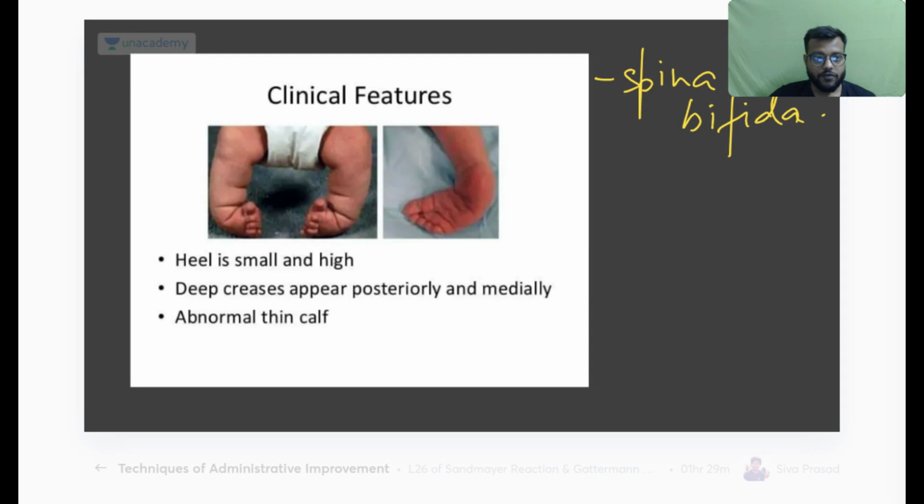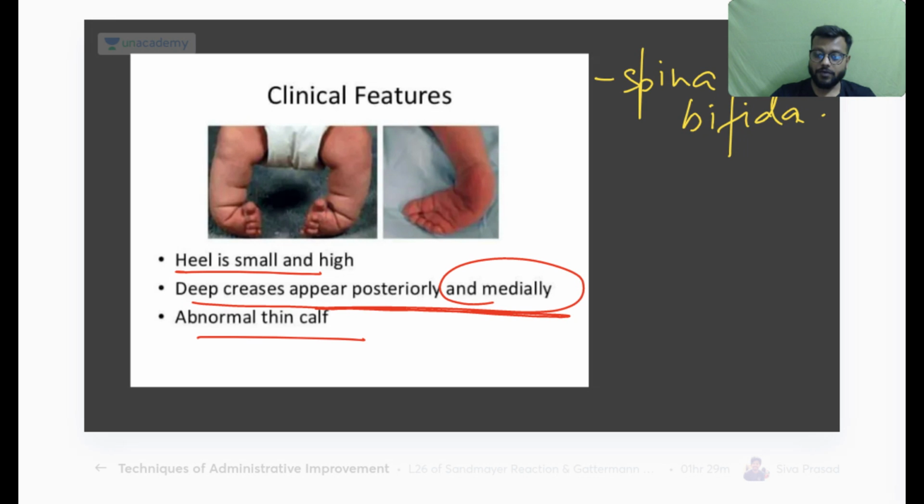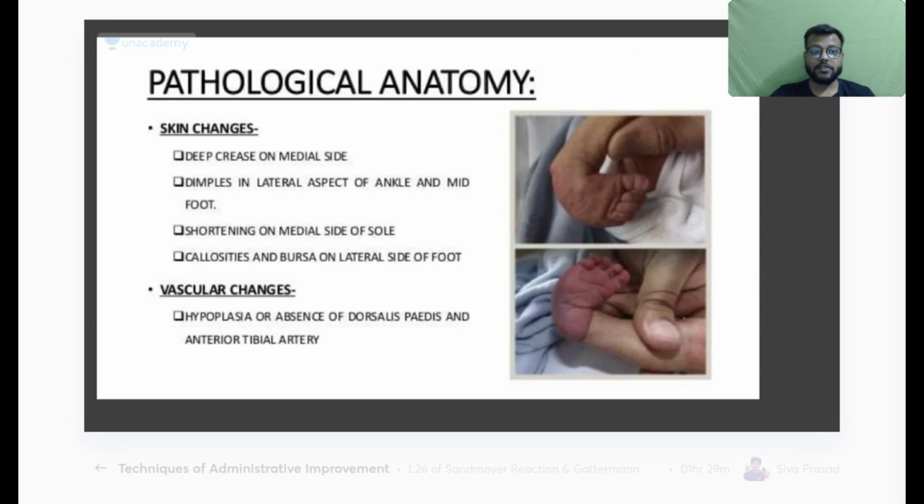Okay, so the clinical features in CTEV: the heel will be small but high and more fatty. Deep creases will be there medially and posteriorly, especially medially due to the cavus deformity, whereas the calf will be thin.